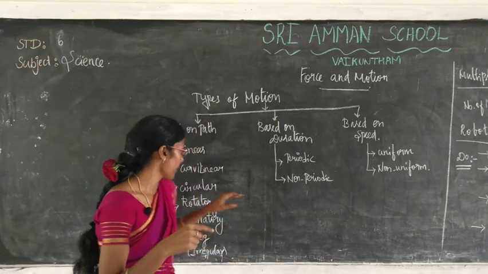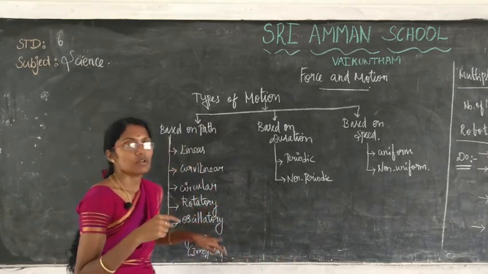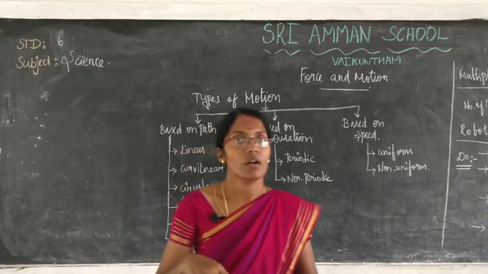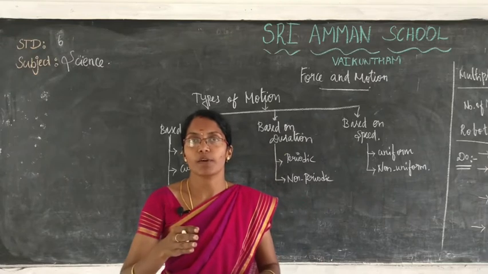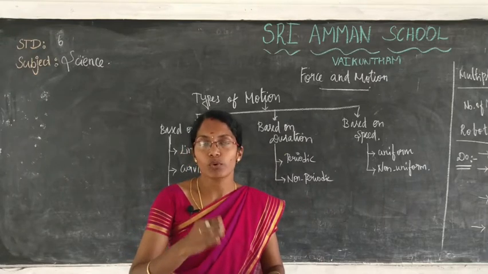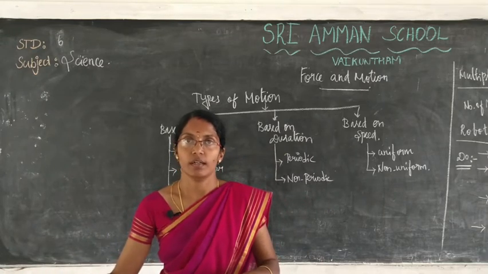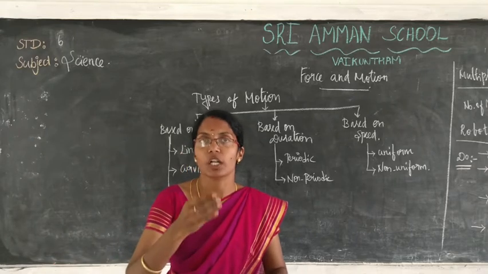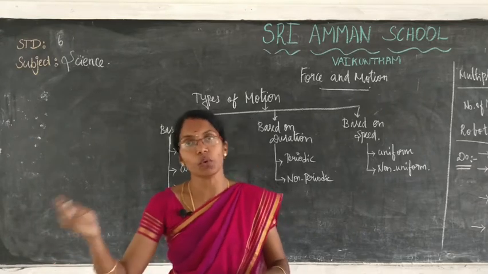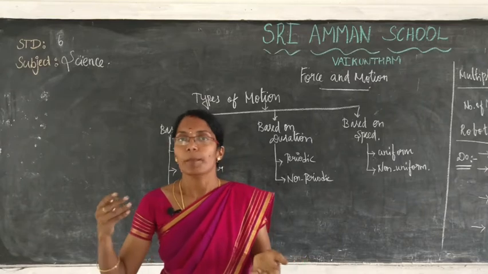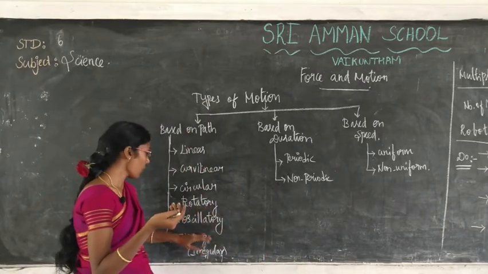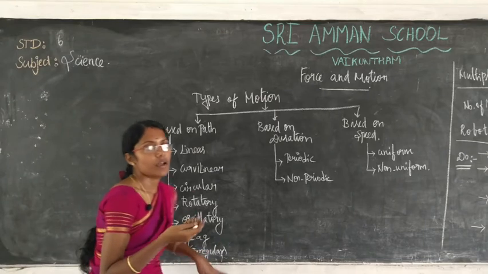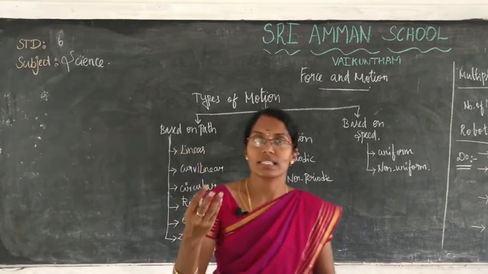Next one, oscillatory. For example, a swing or a pendulum. After a certain particular period of time, the object moves back to the original position. Swing and pendulum are examples of oscillatory motion. Next one, zigzag. Consider a spider or any insect.